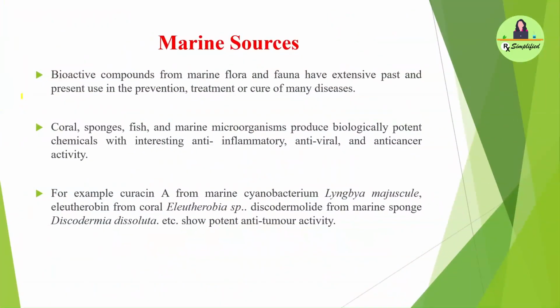Then the fourth category is marine sources. Marine sources means the sources present under the sea and ocean. The flora and fauna include many plants as well as animals which produce bioactive compounds. Algae, sponges, fish and marine microorganisms produce biologically potent chemicals with interesting anti-inflammatory, antiviral, and anti-cancer activity.